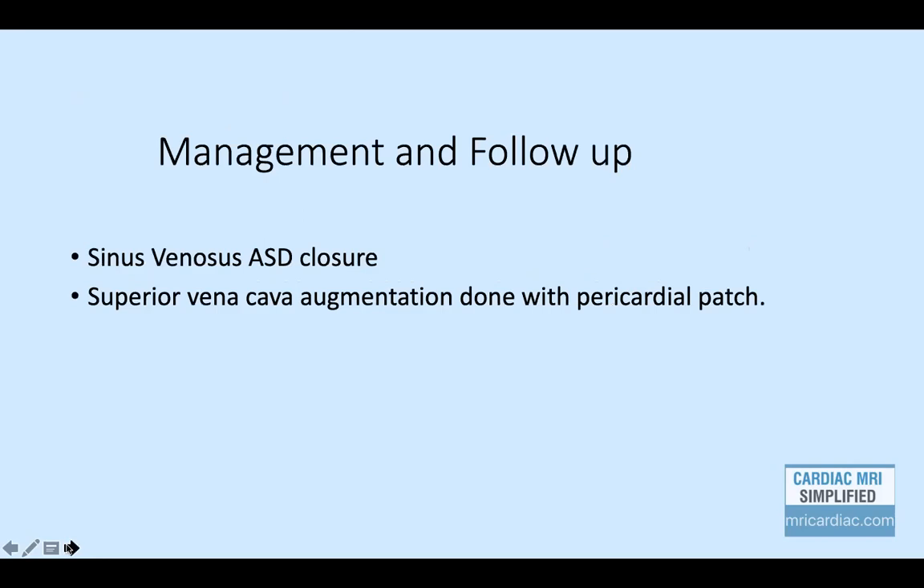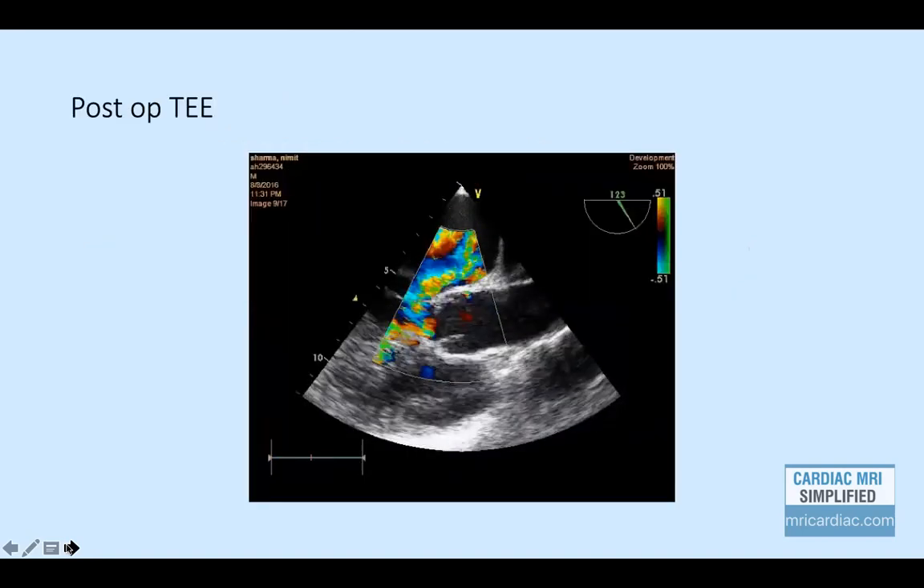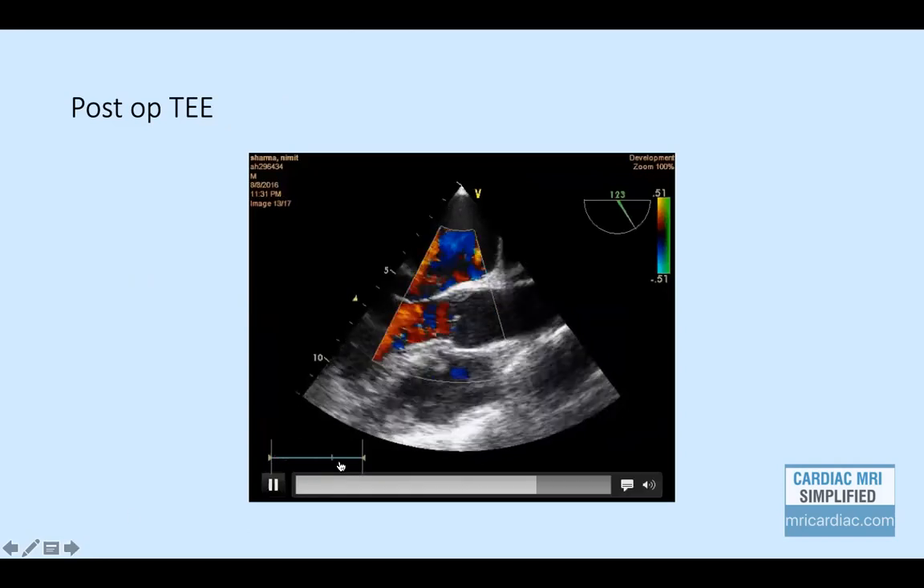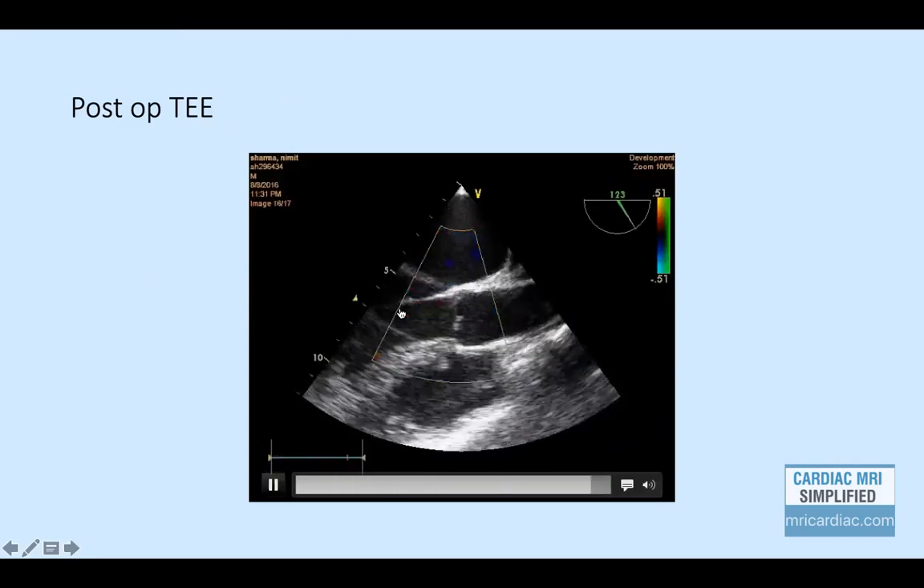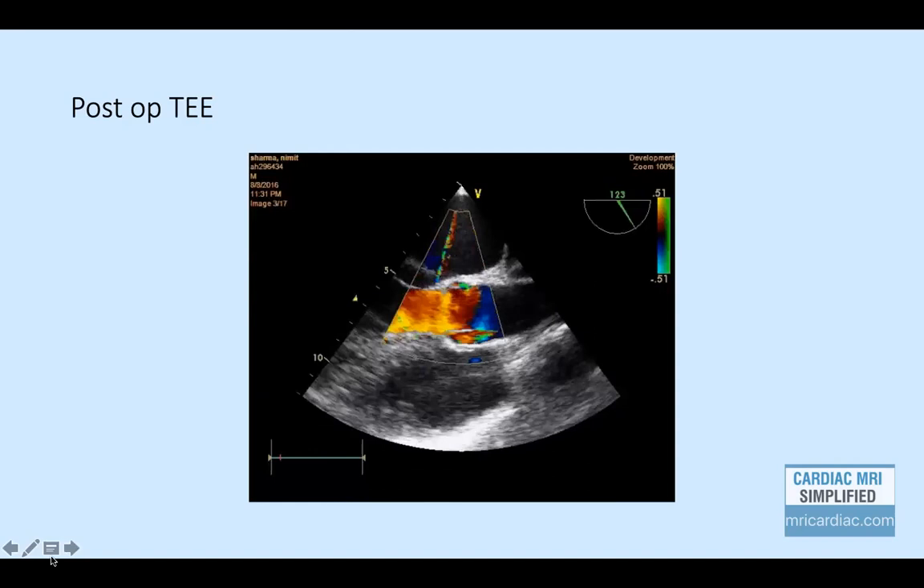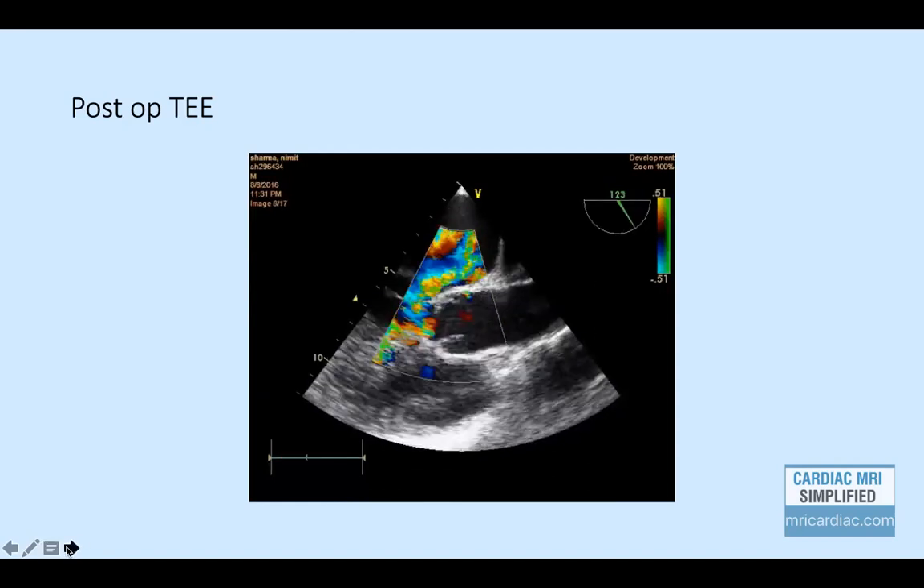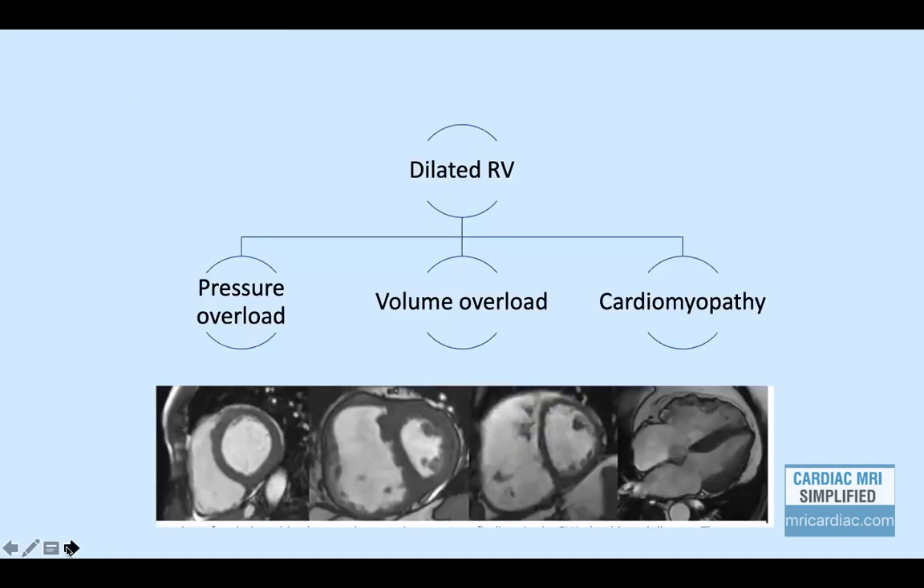Sinus venosus ASD closure was done, and SVC augmentation was done with pericardial patch. And this is the post-operative transesophageal echo, which confirms the closure of the ASD. And then the patient is coming for regular follow-up, and he's doing fine.